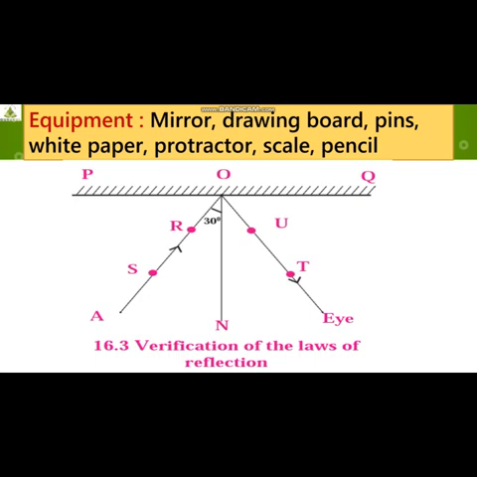Afterwards, we have to draw a perpendicular ON to PQ at the point O. With the help of the protractor, you can take the point O as the midpoint of PQ and then draw the perpendicular. Mark 90 degrees at N and then draw a straight line. Understood how to draw the normal, or perpendicular line ON, with the help of the protractor?